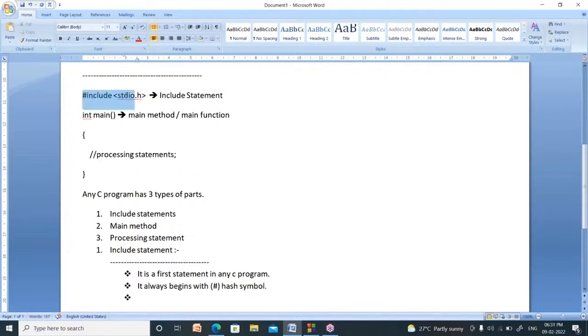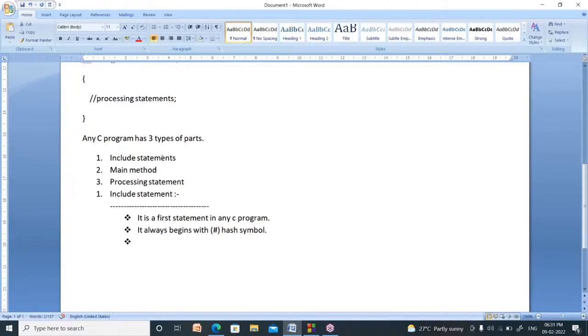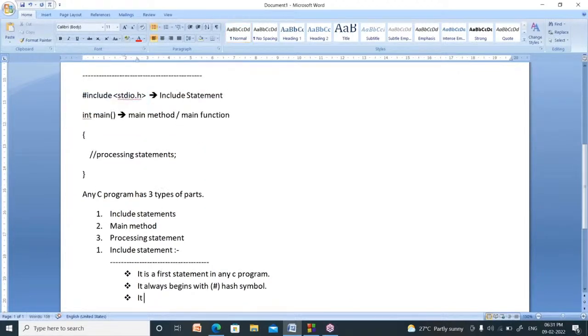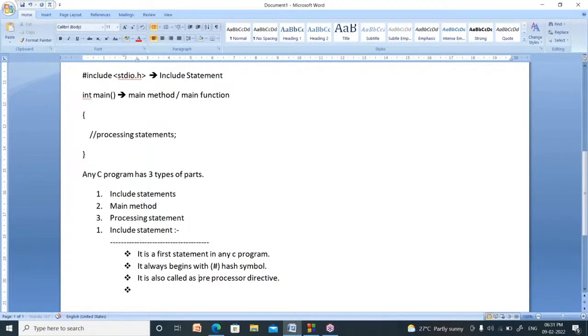We can call this a preprocessor directive. Now what is the meaning of preprocessor? In 10th class you have a final examination. Before that we have a pre-final examination.